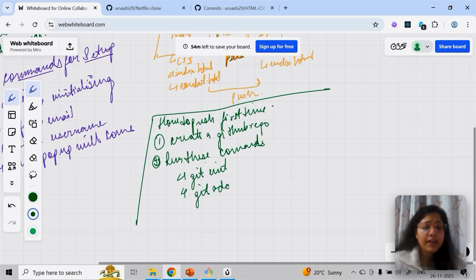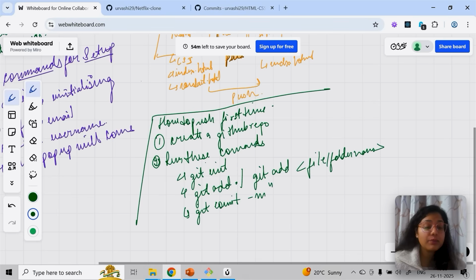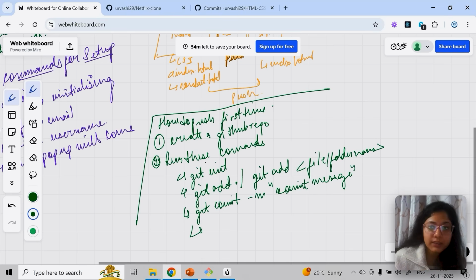Then git add, and there are two options: either git add dot and everything is added, or if you want to add a specific file, you can do that with the file or folder name. After that, you have the option of git commit. I hope you guys have realized commit messages are so important, because in commit messages you will know who pushed the code, what changes have been made, in what file, and on what date, everything, right?